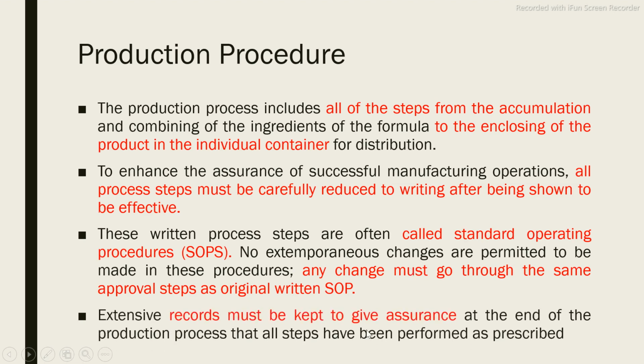Then extensive records must be kept to give the assurance at the end of the production process that all steps have been performed as per the prescribed procedure. Then we have to record that whatever procedure we are going to take is as per the prescribed procedure. It means you are not going to change even 1% of the procedure. If you manipulate 1% of the procedure, it will have a direct impact on the quality of the product. So that's why no one is allowed to make any changes in the prescribed procedure, and the prescribed procedure is called the standard operating procedure.